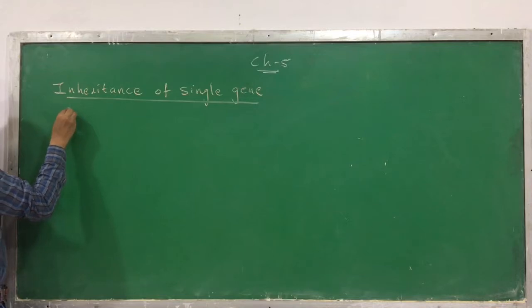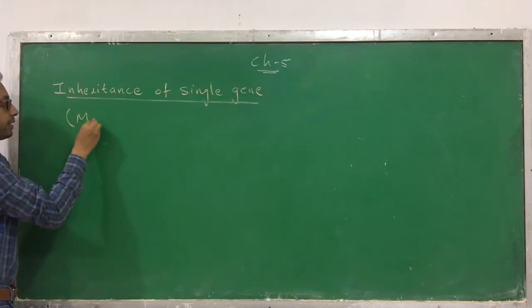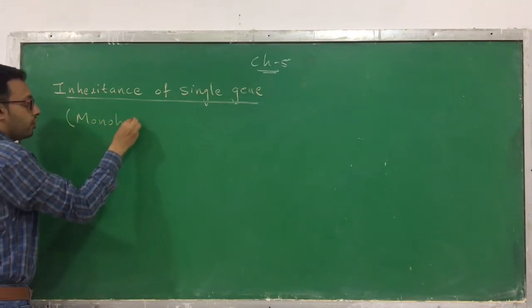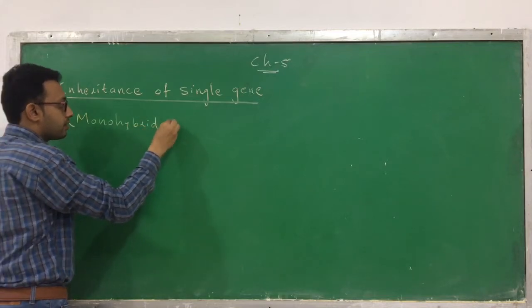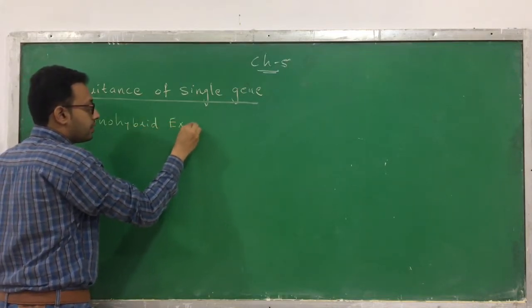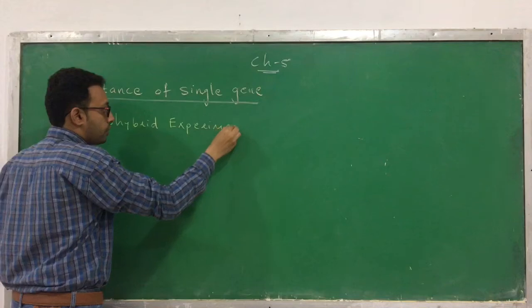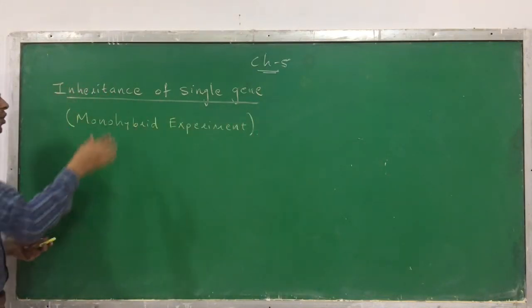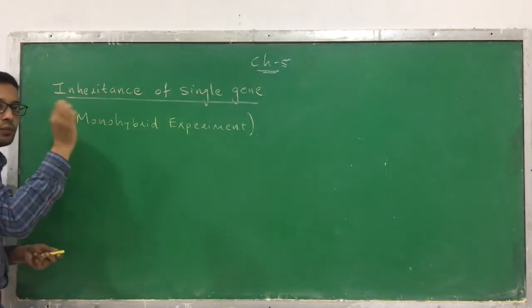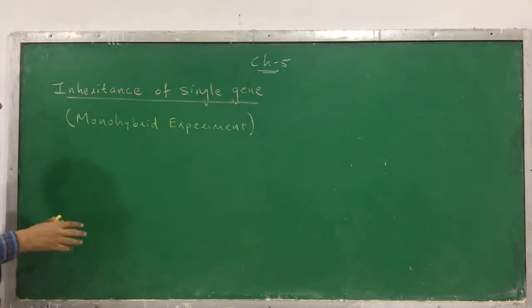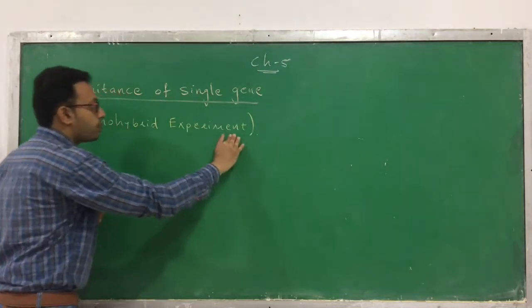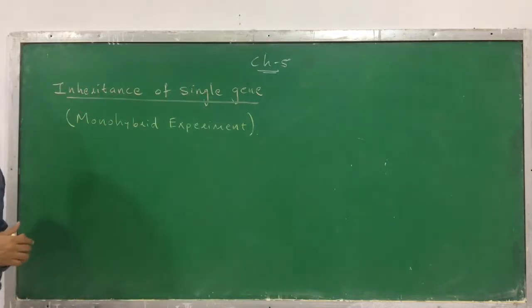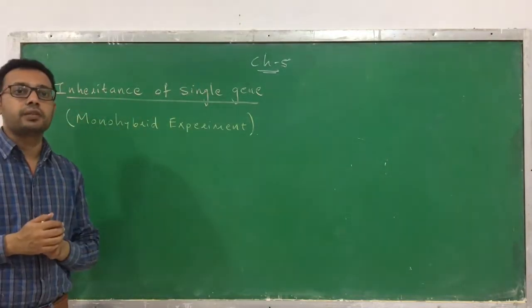This inheritance of a single gene can also be called the monohybrid experiment. This experiment was performed by Mendel by considering only one character. Mono means one, single. That's why this is called the monohybrid experiment, or the inheritance of a single gene.